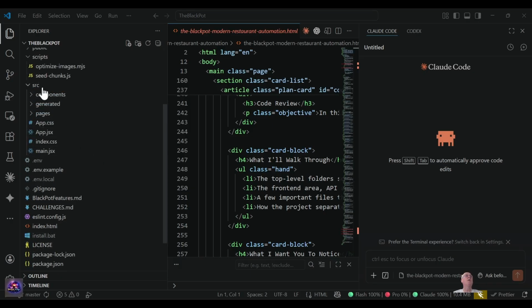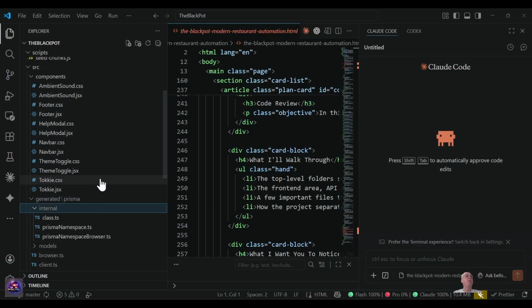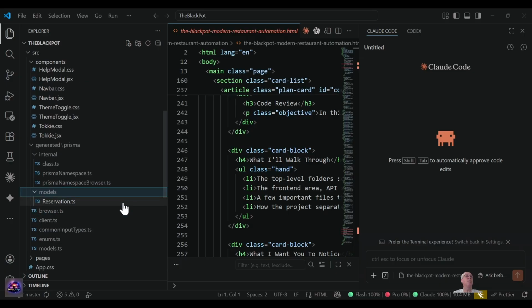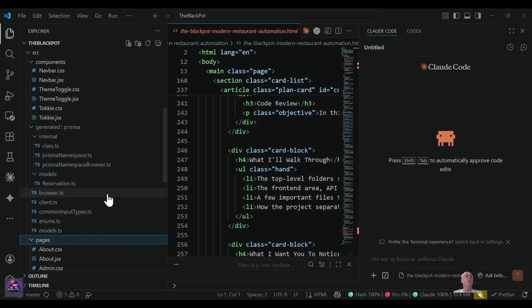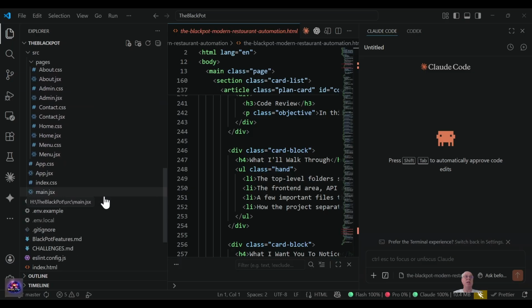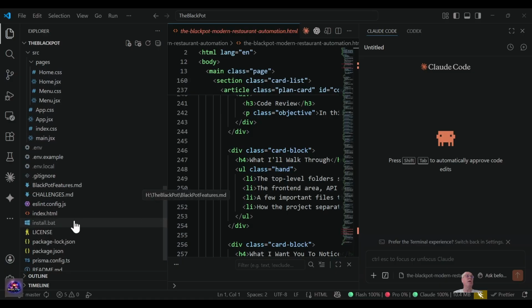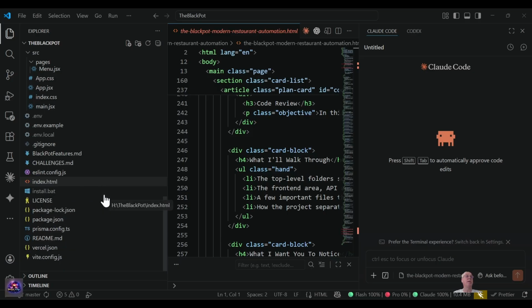So here's a quick look at how the source code is organized by components, generated, internal, models, the pages, basically your web pages, but they're smart web pages because they link to a database on the back end. Any challenges we came across, the features that we want to plan for, a quick installation, the main index that will serve our site, and then the tech stack configuration.